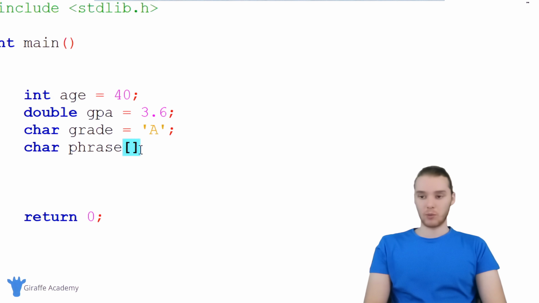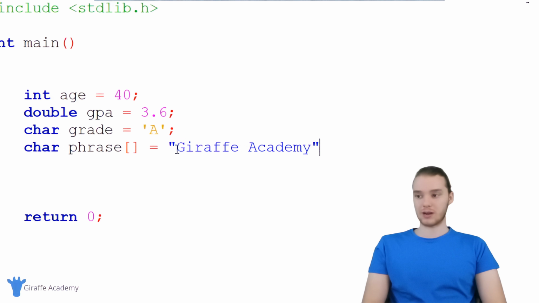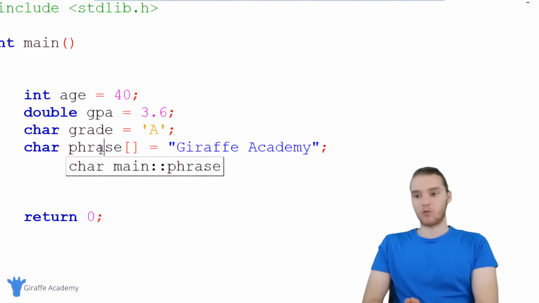But for now, know that we can create a string of characters by using char, specifying the name, these open and closed square brackets, and then we can create this using two open and closed quotation marks. Instead of these single quotes up here, we're just going to use double quotes, and I could type in like a phrase. I could type in whatever string of text I want here, and this will get stored inside of this variable, which like I said is technically called an array.